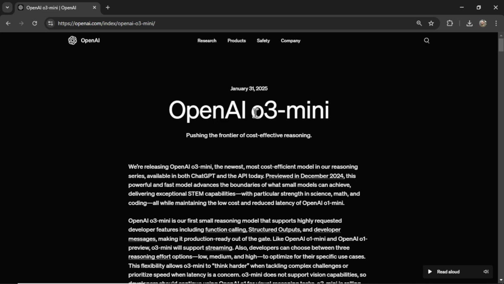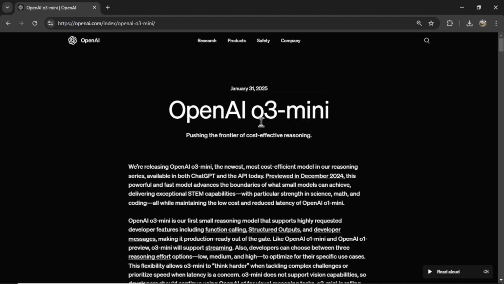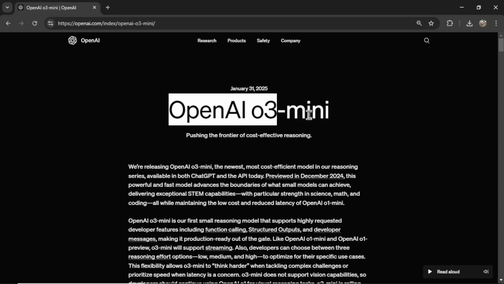Okay, I believe this one was teased in their 12 Days of OpenAI Christmas. And why I think that is, I remember them saying that they're skipping O2 because another company has that model. So they went right to O3, and we don't seem to have an OpenAI O3 model. It's just the mini model.